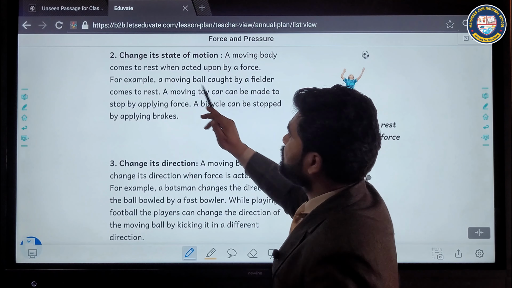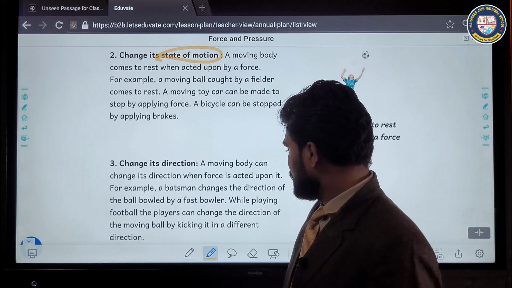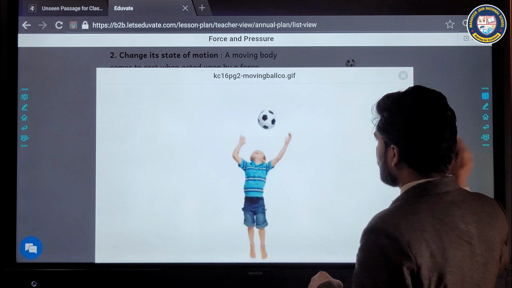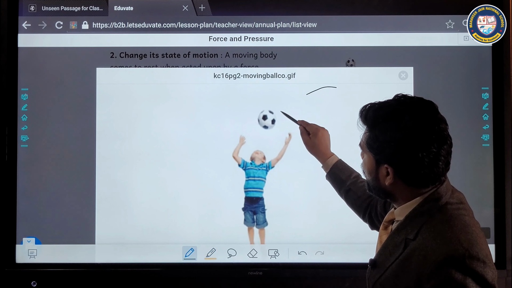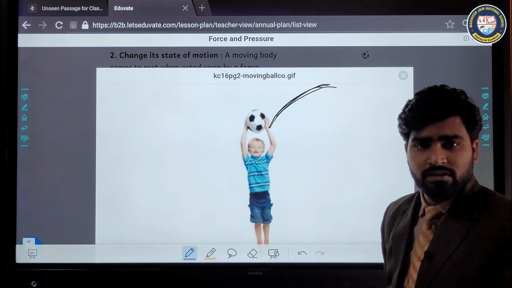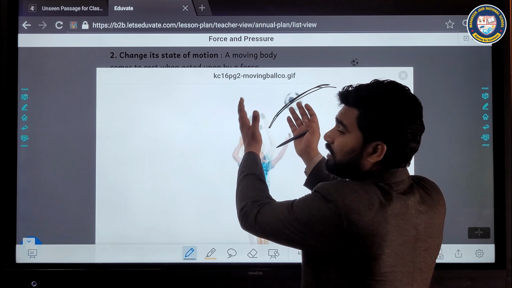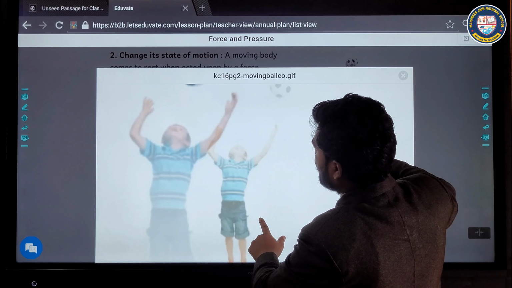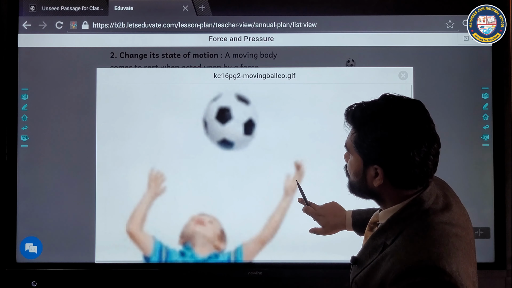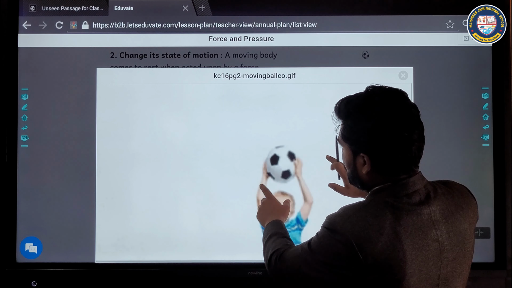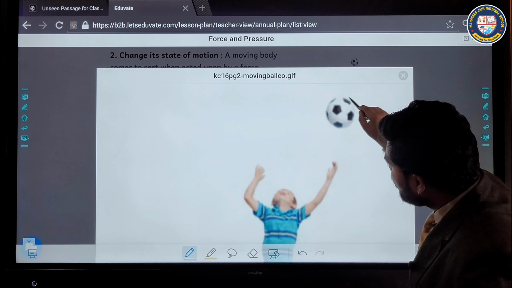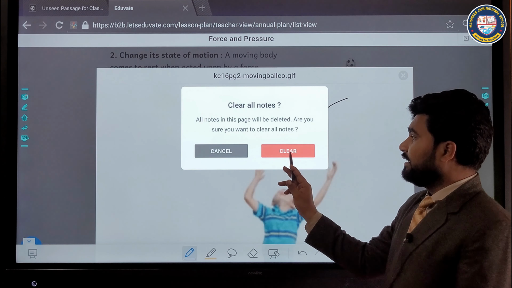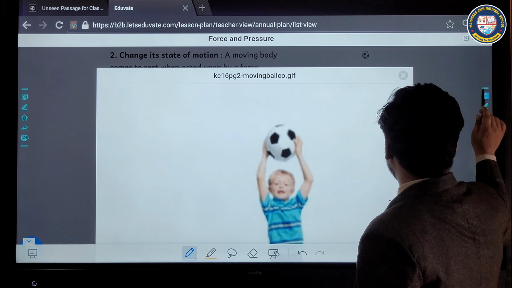But here, this particular one is the state of motion. We are going to stop that particular object. Here, what you will see, this ball is in motion. He holds that particular ball. If you see here, this ball has been stopped in his hand. So in this way it can be put into motion, it can be put into rest.